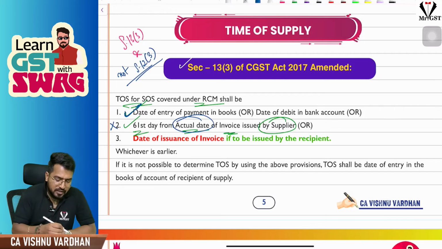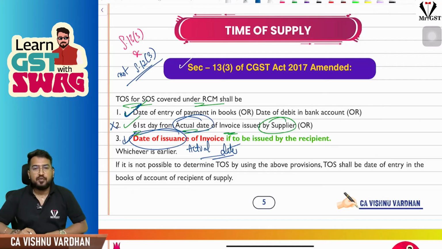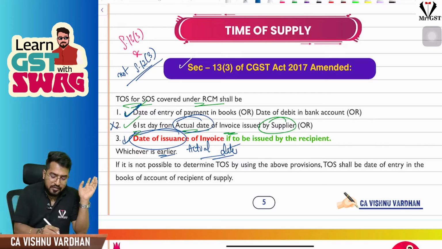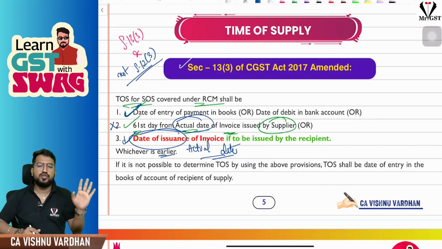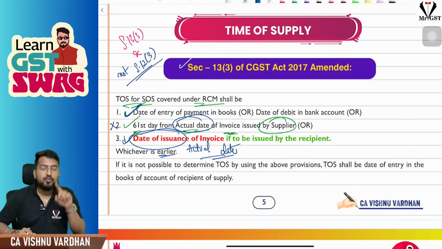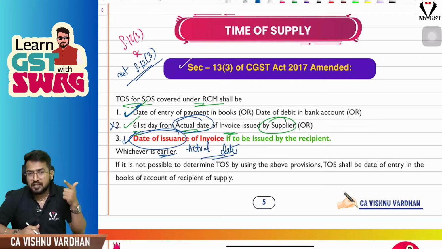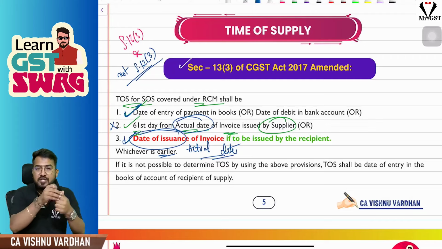Date of issuance of invoice means we are talking about the actual date of issuance of invoice, whichever is earlier. If the invoice is to be issued by the supplier, you will compare the 61st day from the actual date of invoice. But if the invoice is raised by the recipient, you will take the actual date of invoice itself. That will be the time of supply. Okay, so if the invoice is raised by the supplier, the time of supply will be date of payment or the 61st day from the actual date of invoice, whichever is earlier.